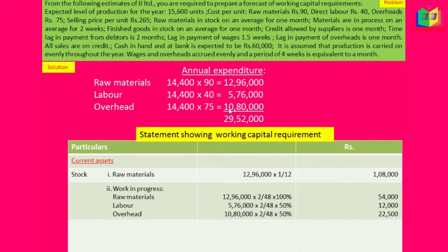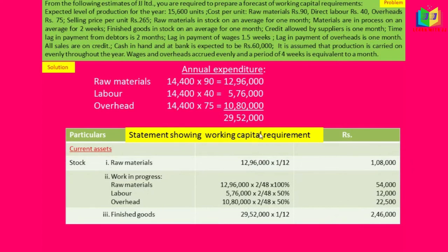Overhead is 10,80,000 into 2 divided by 48 into 50%. This is the work in progress. And the next item we have to write under stock is finished goods. We have to take this full value, that is 29,52,000. This is the value of finished goods.